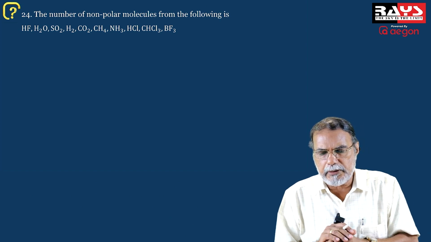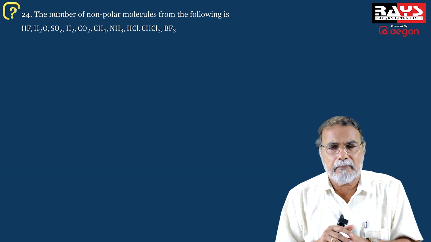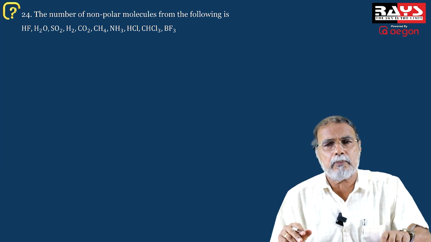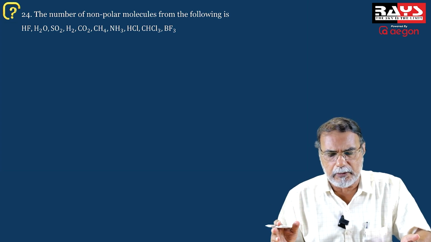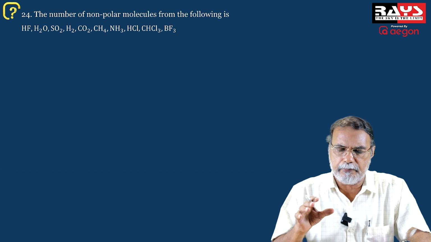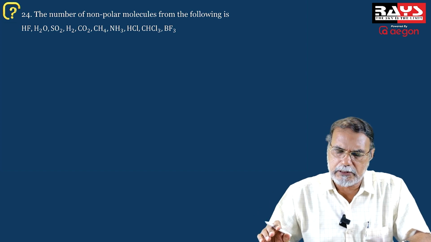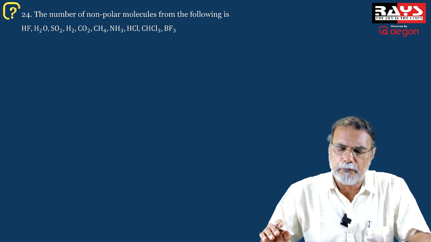And the next question is from inorganic chemistry, chemical bonding. You have come across a large number of polar molecules and a large number of non-polar molecules. The question is pretty simple, and you are asked to find out the number of non-polar molecules from this list. All very simple molecules. HF, obviously polar.